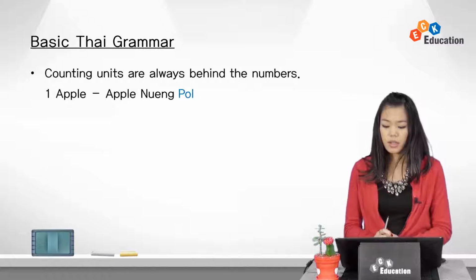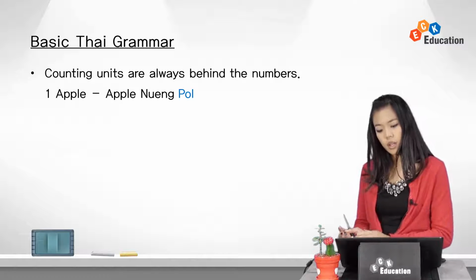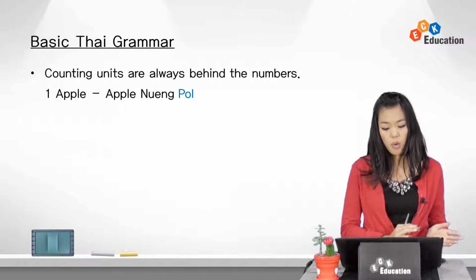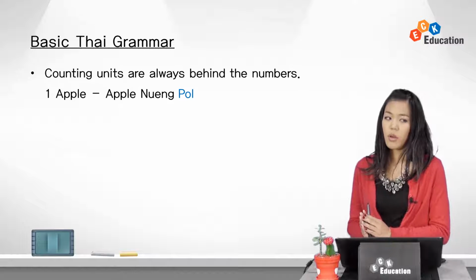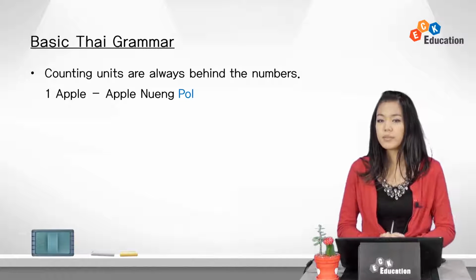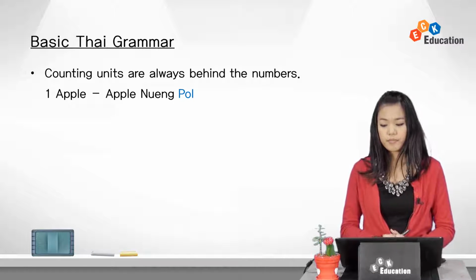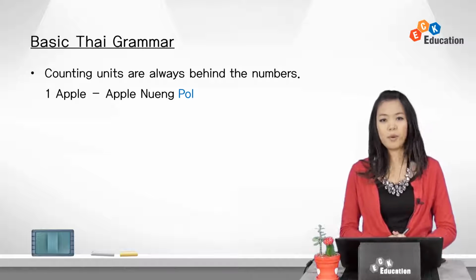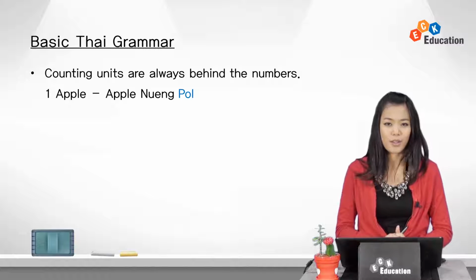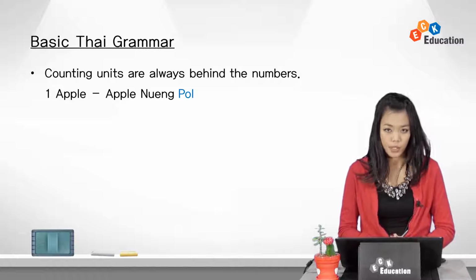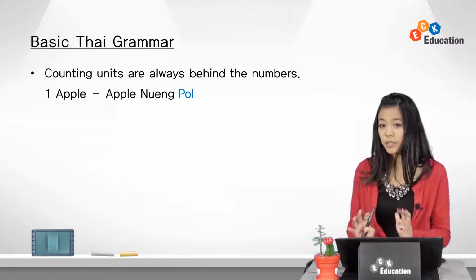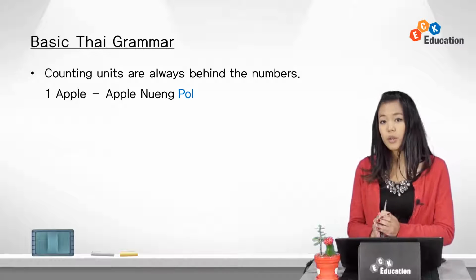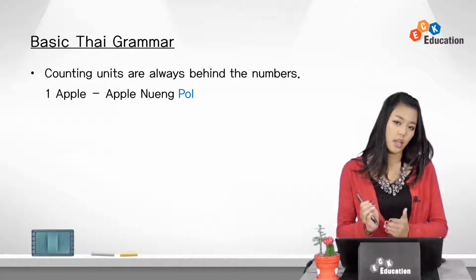Just like in Korean, Thai also has counting units, and these words are always behind a number. For example, one apple. Apple หนึ่งผล. Apple is apple with a Thai accent. ผล is the counting unit for fruit, and หนึ่ง means one. Don't be startled yet. We will learn the numbers and the counting units along the lessons.